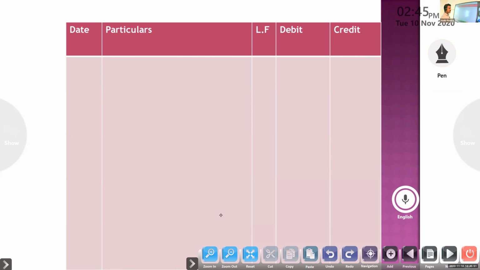Then where will we put suspense? Credit is more, so where will we put suspense, debit or credit? Excess credit, so we put it on the debit side. So he put the difference to suspense account. He discovered the following errors. Okay, then we will do.